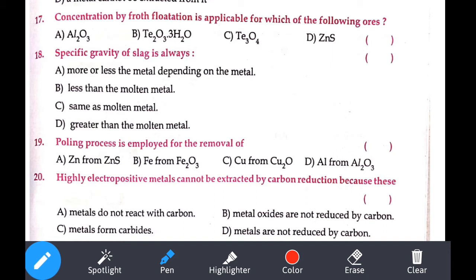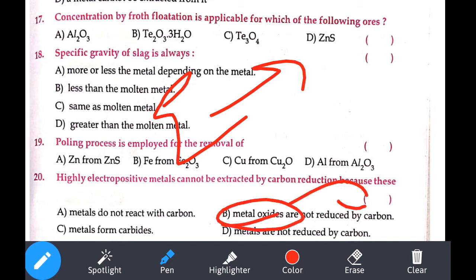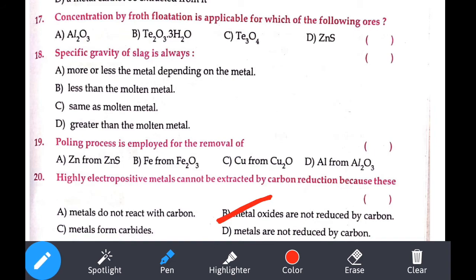That is the next one. Polling process is that, no word. The highly electropositive metals can be extracted. See, electrolysis method is used for what purpose? Electrolysis, we already know, is used to extract metals from molten salts or fused salts. Highly electropositive metal cannot be extracted by carbon reduction because their oxides cannot be reduced by carbon. Metal oxides cannot be reduced by carbon. That is the reason. That is the answer.